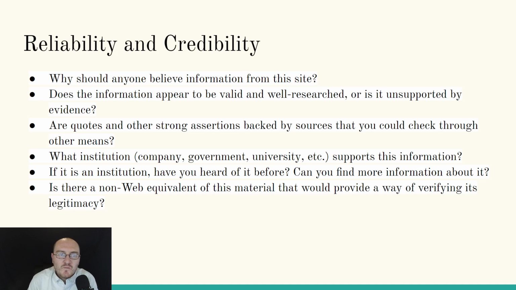Is there any non-web equivalent of this material that would provide a way of verifying its legitimacy, right? If I'm reading something on Wikipedia and I want to verify if it's accurate, I could look it up in a book. Right now, here's the thing. Books can be less accurate than the internet, especially a place like Wikipedia, because Wikipedia can be updated with new information as it comes in. But if you can find multiple sources for that piece of information, then you're probably good to go.